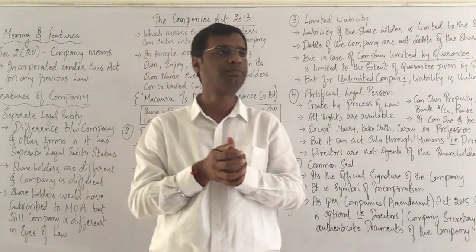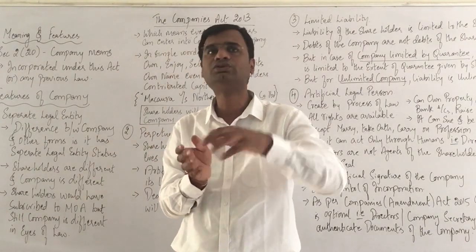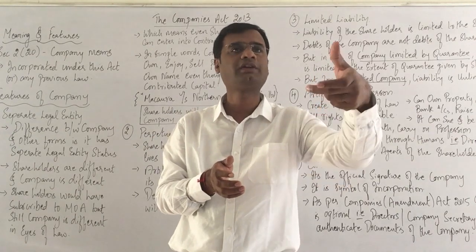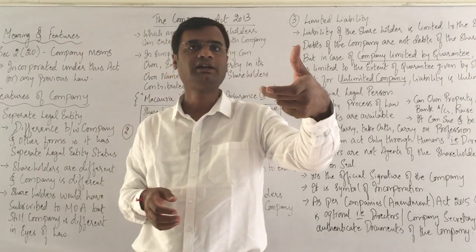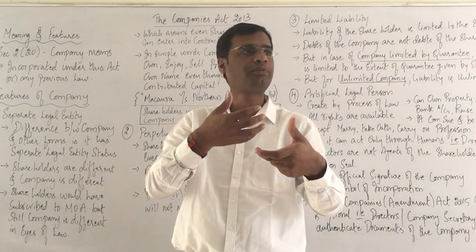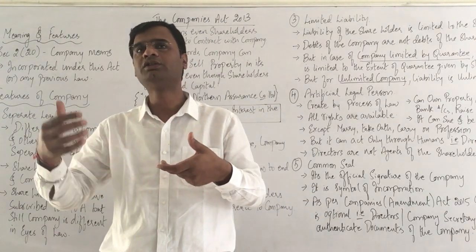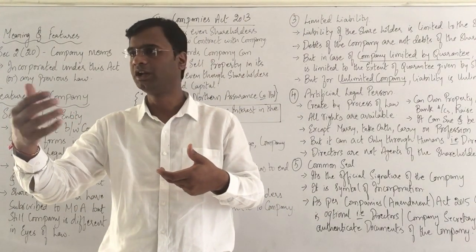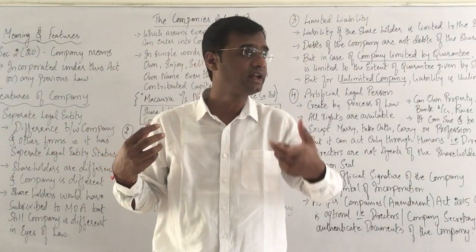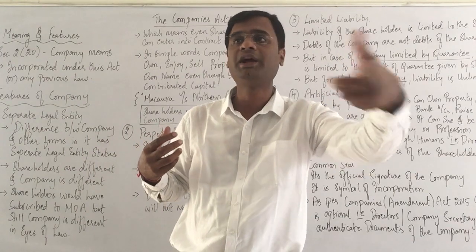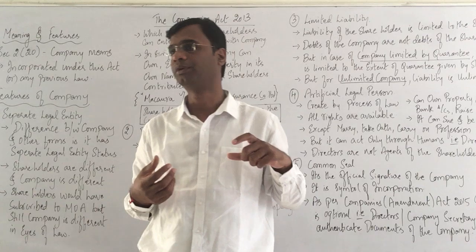But when it comes to a company, it's first a legal entity. Its decisions are taken through the board of directors. The board of directors will execute the decisions of the company, and let's say they purchase the property. It becomes the property of the company. Now, an individual, he goes and buys it, meaning what? If an individual goes and buys a property, it is his property. Whereas a director is going and buying the property on behalf of the company. It doesn't become the property of the director, it becomes the property of the company.